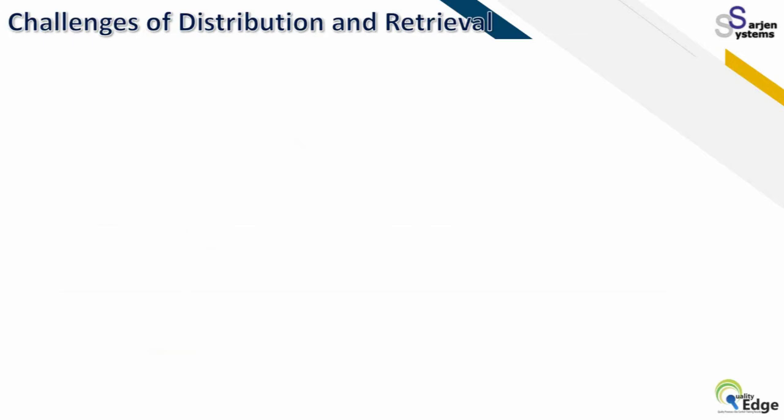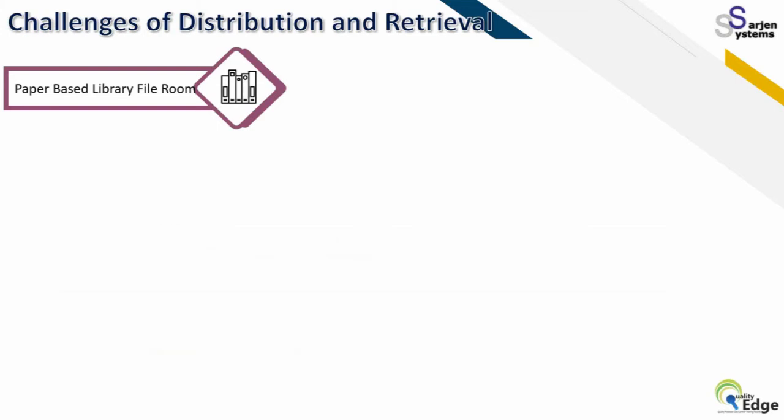Now, there are big challenges for distribution and retrieval of documents. In case of hard copy, it is a very challenging, very typical task. Why?